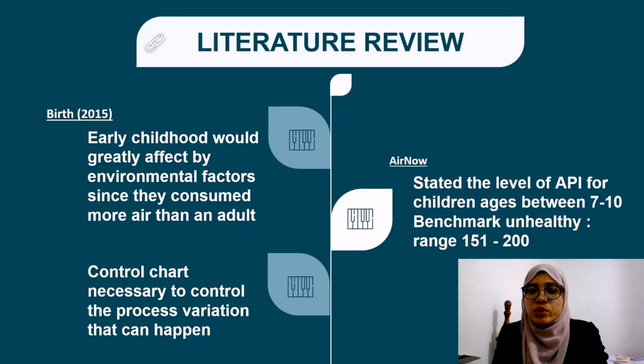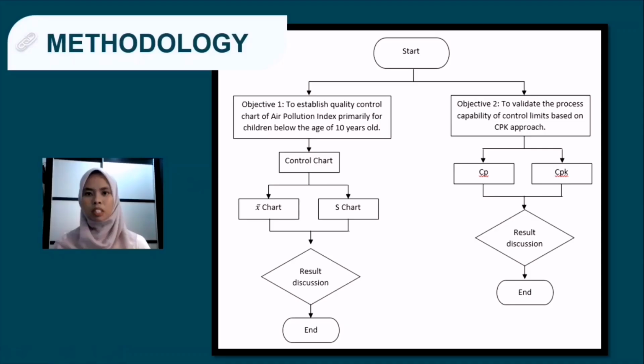Lastly, the reason we use a control chart is because Magnus 2011 stated that a control chart is necessary to control the process variation that can happen so that the variation does not occur again. From the methodology chapter, I'll show you the flowchart that we are using to conduct the project. The first objective is to establish a quality control chart of air pollution index, primarily for children below the age of 10 years old. We are using the X-bar chart and EWMA chart. The reason is that our data is considered measurement data. The second objective is to validate the process capability of the control limits based on the Cpk approach.